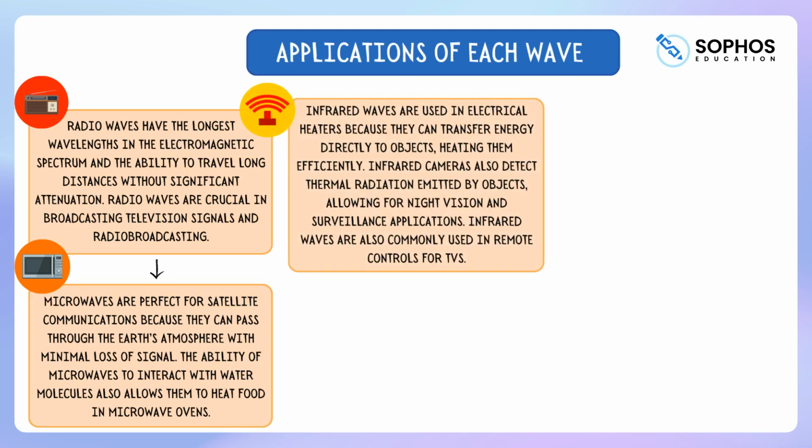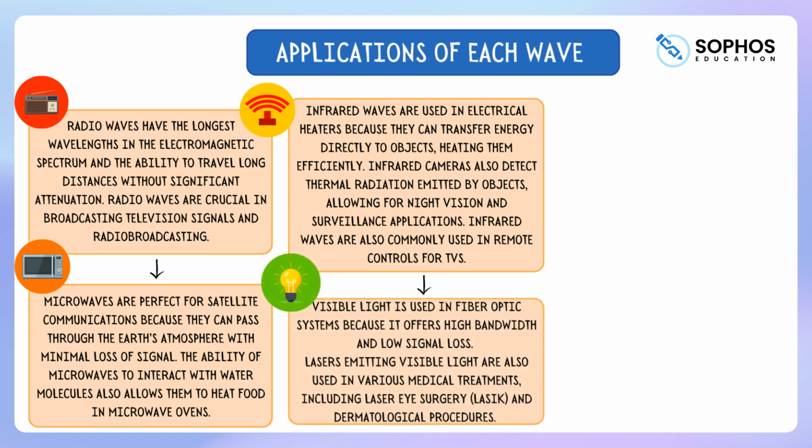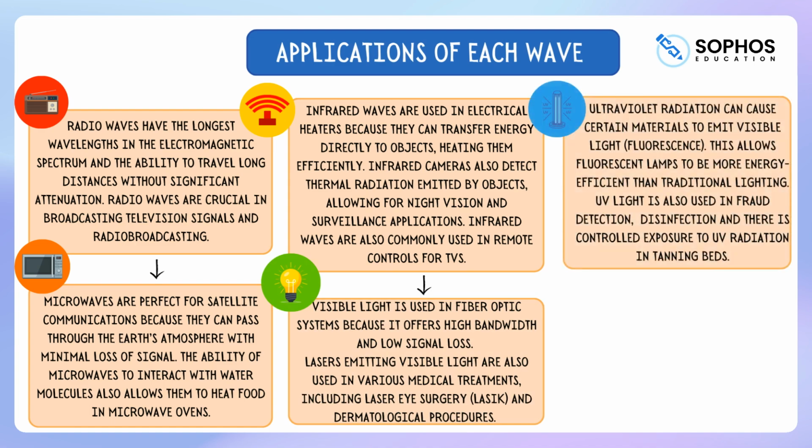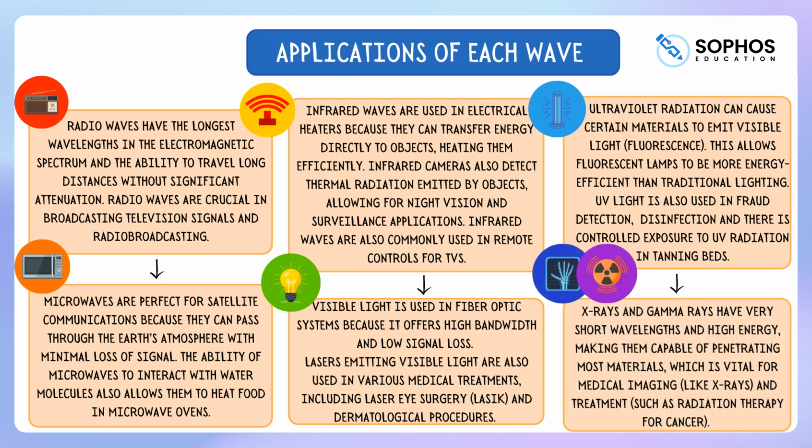Infrared waves were shown to be crucial in heating, food preparation, infrared cameras, and remote controls. We then explored visible light's importance in fibre optic communications and medical lasers. Ultraviolet waves were noted for their uses in fluorescence, energy-efficient lamps, disinfection, and skin tanning. Lastly, we examined X-rays and gamma rays, focusing on their applications in medical imaging.